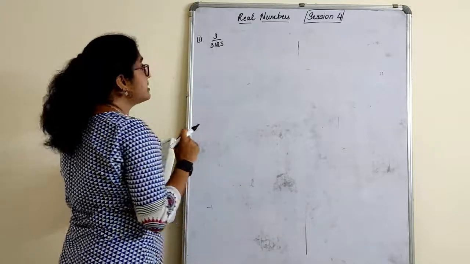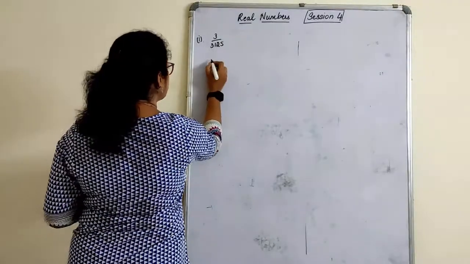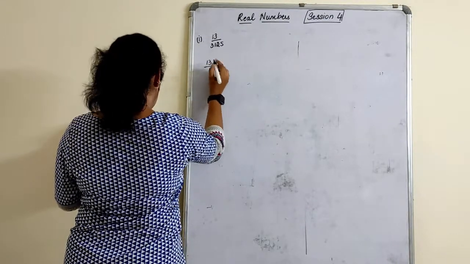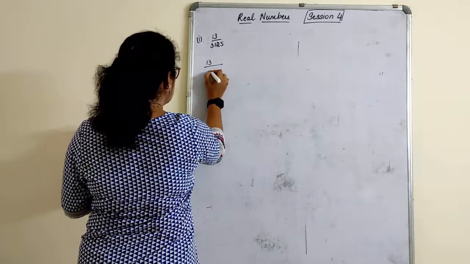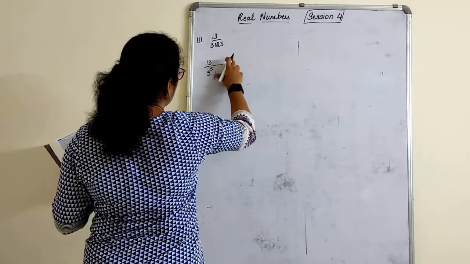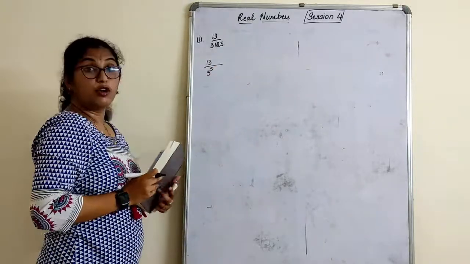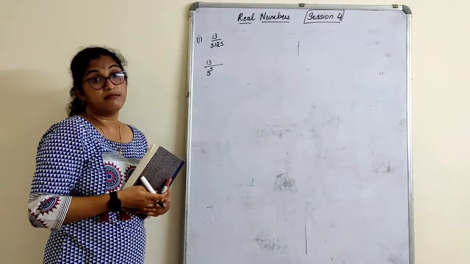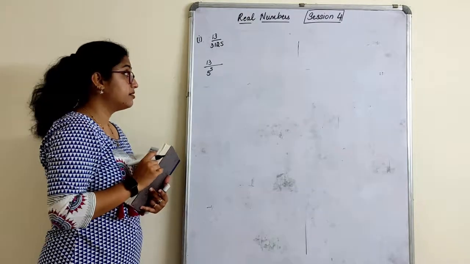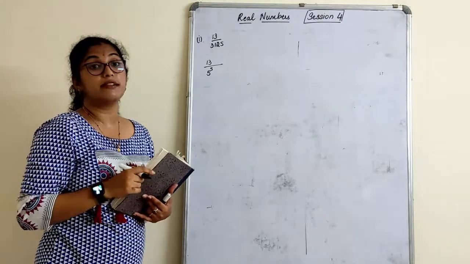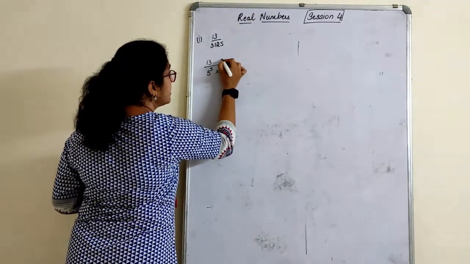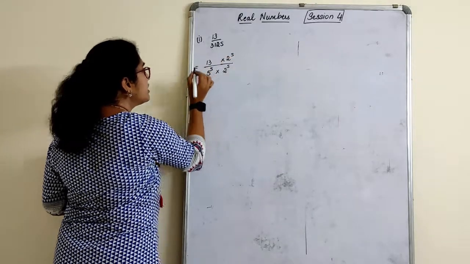First of all, we will follow the old technique only. This will be written as 13 upon 5 raised to 5. Don't write 2 raised to 0. Now, I want to make the denominator 10. How to make it 10? If I multiply 5 into 2, I get 10, right? But I can't multiply 5 into 2 because it is raised to 5. So what should I do? I multiply 2 raised to 5 on both sides.